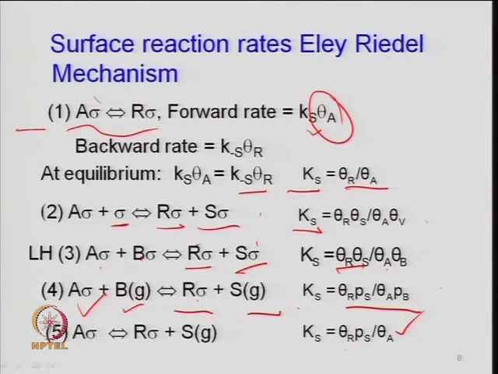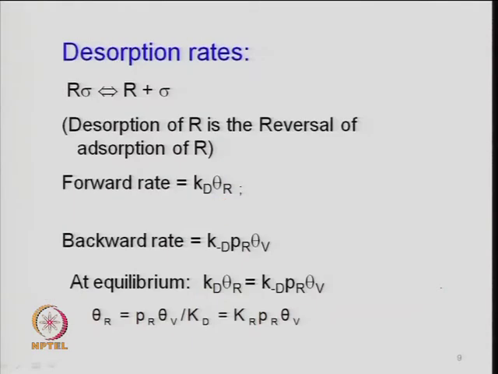So, one has to identify the reaction step, define the rate, and also decide which step is rate determining; the others will be fast or at equilibrium. Here we have just shown how the rate or equilibrium constant will be defined if they are at equilibrium. For the desorption, because r is desorbing, r sigma will give you r plus sigma. Desorption of r is the reversal of the adsorption of r, which we have already shown and discussed. The forward rate is k d times theta r, and the backward rate is k minus d times the partial pressure of r and the vacant site concentration.